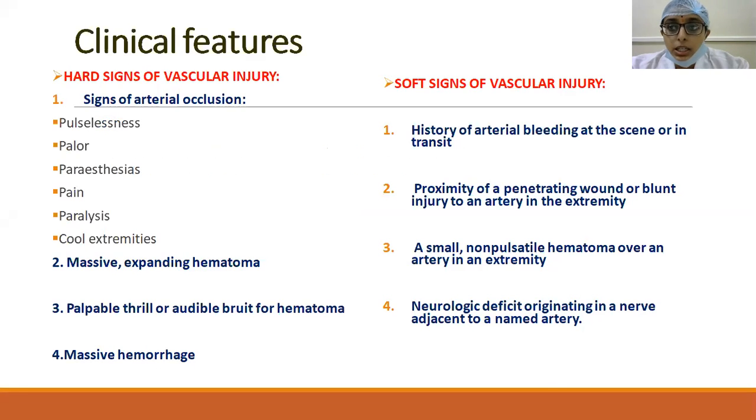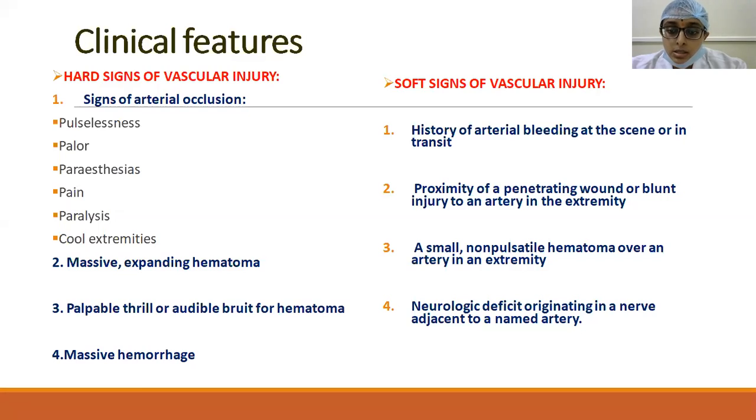And coming to the clinical features, first thing, we have hard signs of vascular injury and soft signs of vascular injury. So soft signs of vascular injury, like history of arterial bleeding at the scene, at the accident site or in transit. And then if at all there is any penetrating wound or open wound, which is in proximity to an artery or some neurovascular structures in an upper extremity or lower extremity, that should lead to suspicion of vascular injury. And the third one is a small non-pulsatile hematoma over an artery in an extremity.